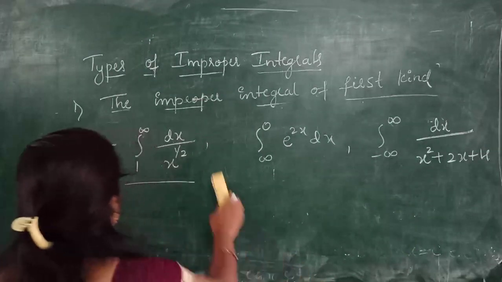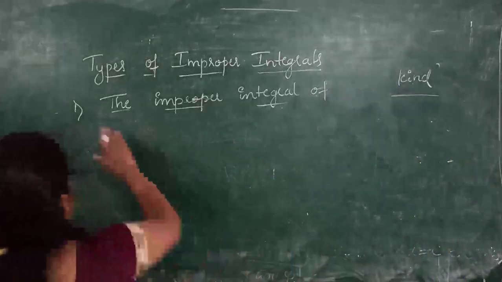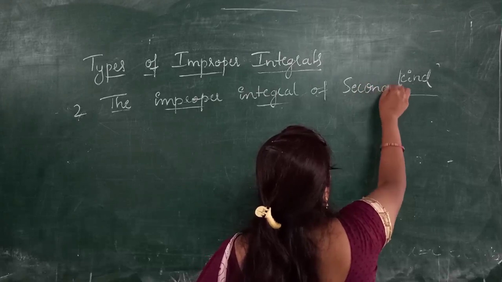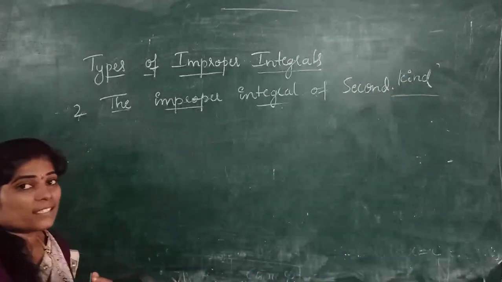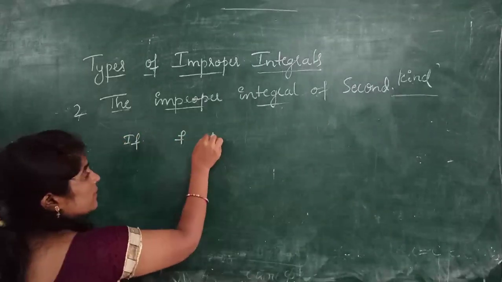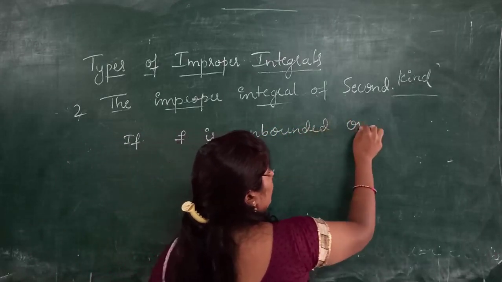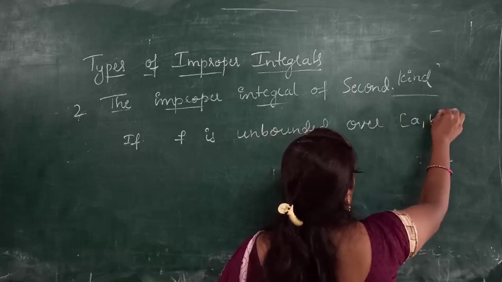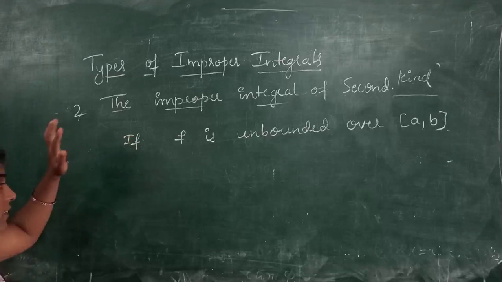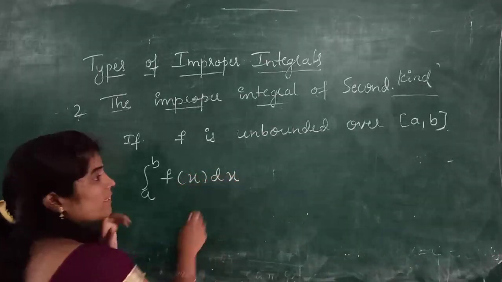Okay, now come to the second type, that is improper integral of the second kind. We have seen already in the definition that the second condition is that if f is unbounded over a comma b, this means that a definite integral, that is integral a to b f of x dx, is said to be second kind.